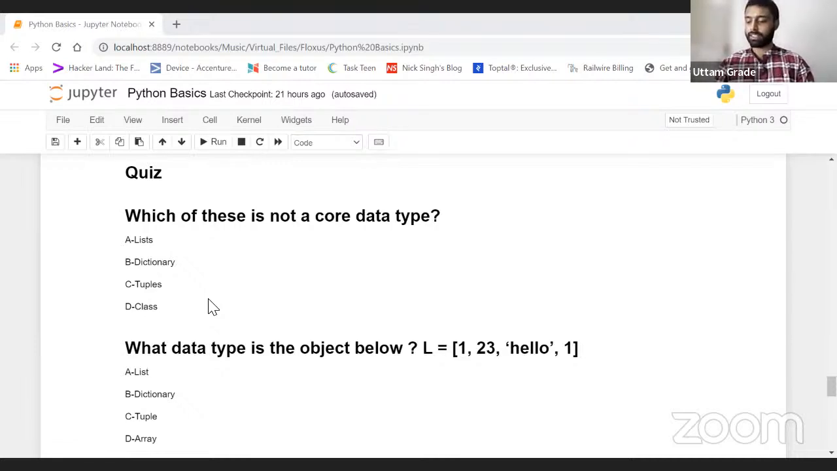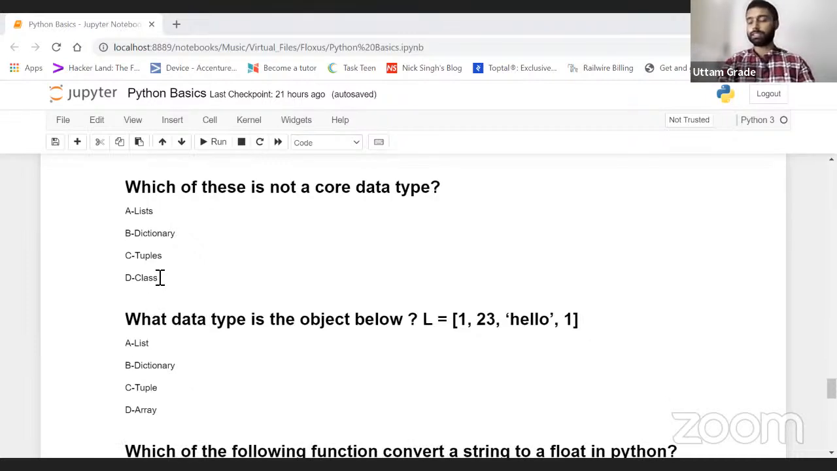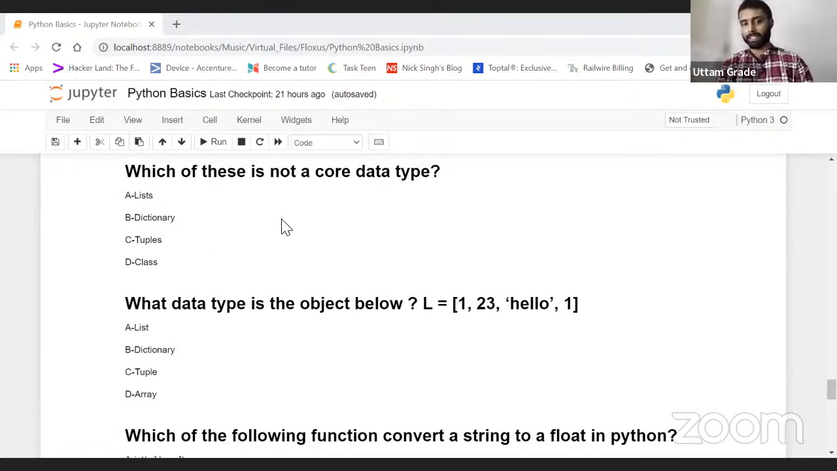Yes, the class, not the dictionary, the class one. The answer for the first quiz question is class, because it is not a data type, right? Tuples we covered yesterday, dictionary we covered yesterday, what exactly a dictionary is, how to create one, what exactly lists are, and how we append an element within a list or dictionary. List, dictionary and tuples are nothing but containers, right? We covered a lot of stuff yesterday.